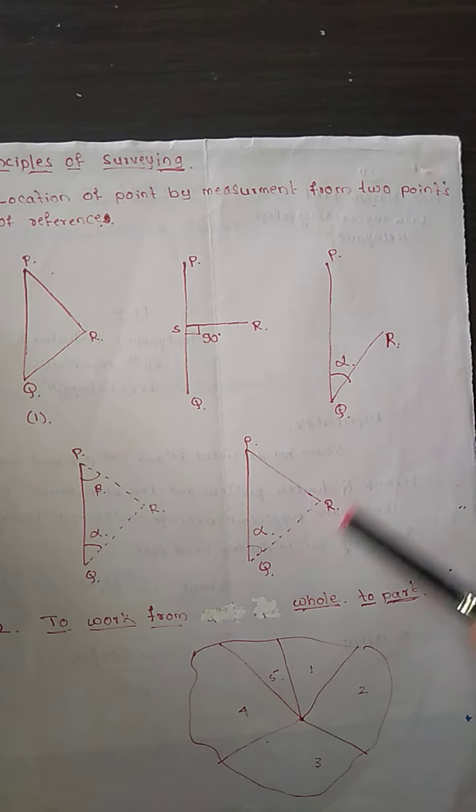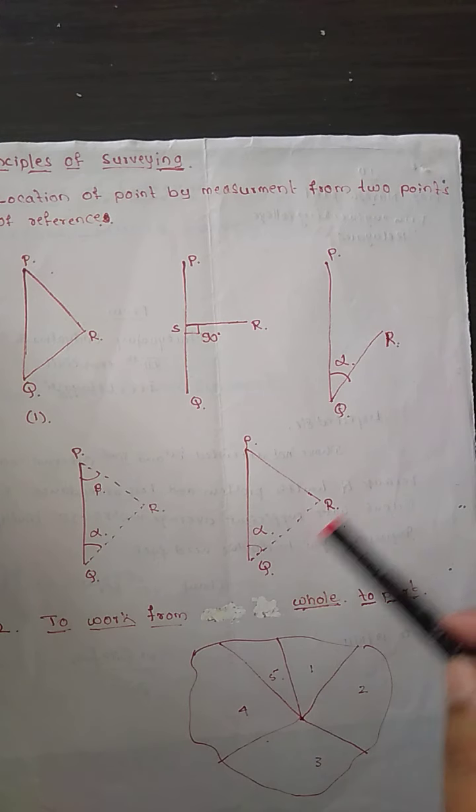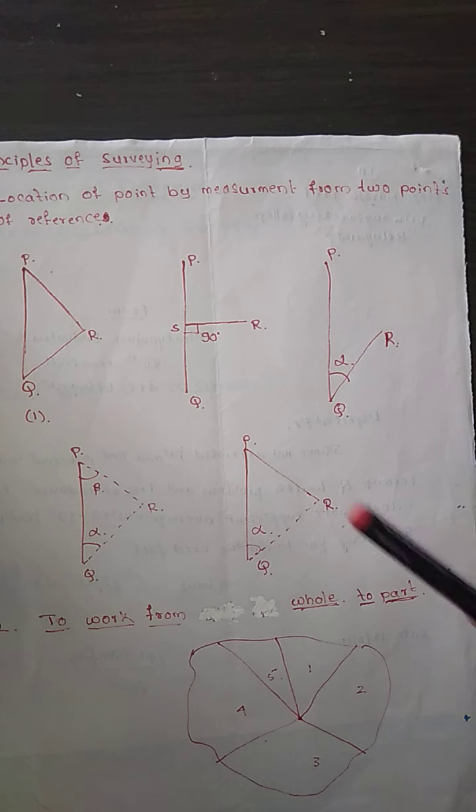Next, the fifth method, the angle RQP and the distance PR are measured, and R is plotted either by protracting an angle and swinging the arc from P, trigonometrically. This principle we are going to use in the process of traversing.